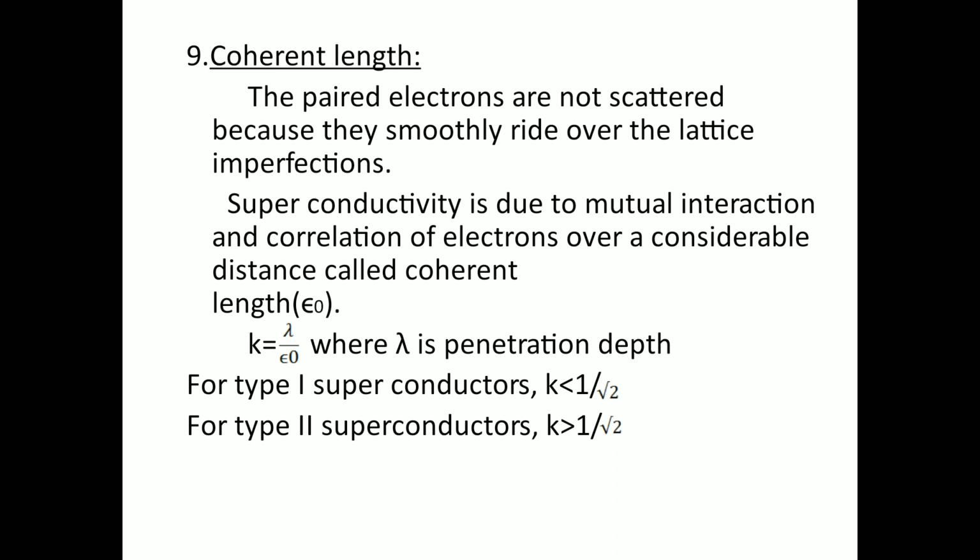The ratio of penetration depth and coherence length is called K. If the K value is less than 1 by root 2, the superconductors are type 1 superconductors. Already you know what type 1 and type 2 superconductors are. When the ratio lambda by epsilon naught is less than 1 by root 2, they are type 1 superconductors. If the K value is greater than 1 by root 2, the superconductors are type 2 superconductors.